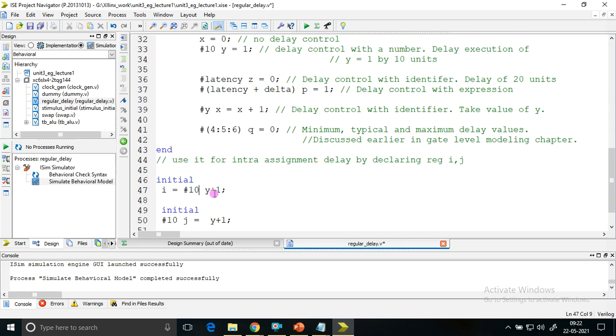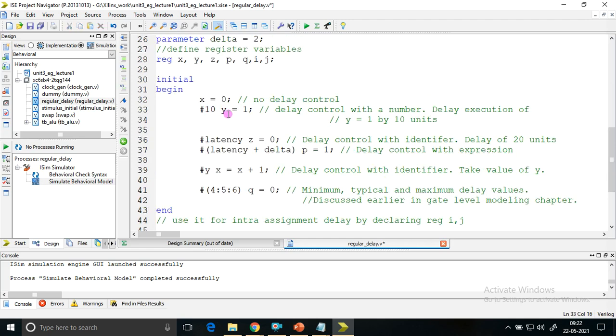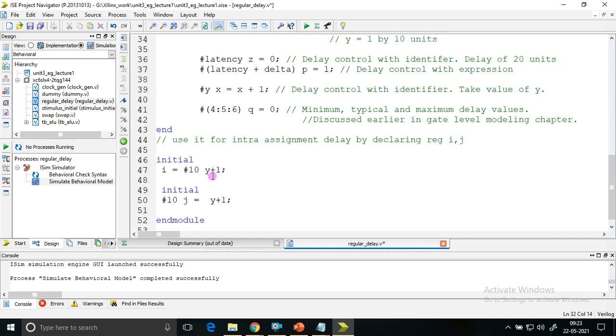But as it is an intra-assignment delay, this y plus 1 will evaluate at 0 simulation time itself. At 0 simulation time, y is not yet defined. Its value is not yet declared. Only x is declared. So after 10 time units only y will be receiving 1. But before that, y's value is undefined. So undefined plus 1 is undefined itself. So i has to receive an undefined value because it's an intra-assignment delay.